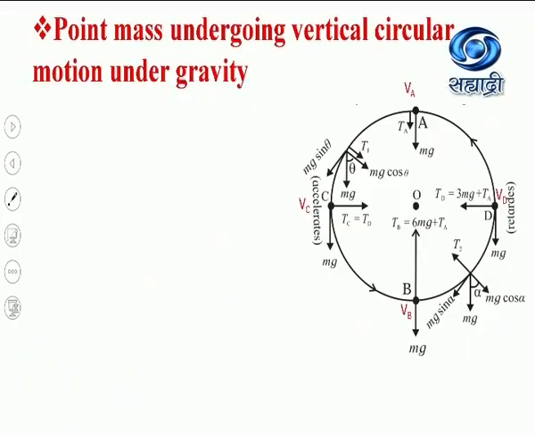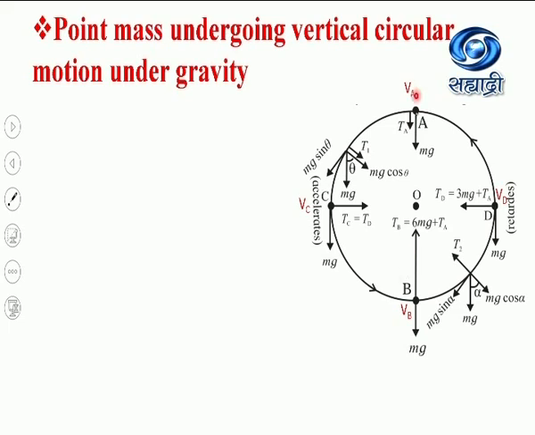Now see here, we will see point mass undergoing vertical circular motion under gravity. Here we will see how the speed of point mass is going on varying due to the force of gravity. Now here is the figure taken from the textbook.